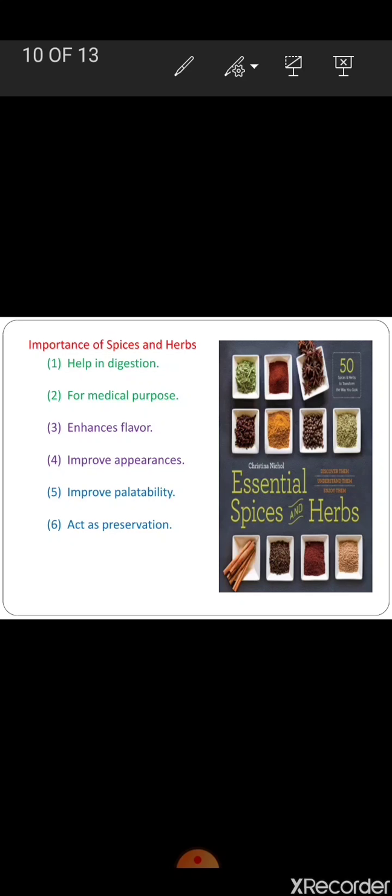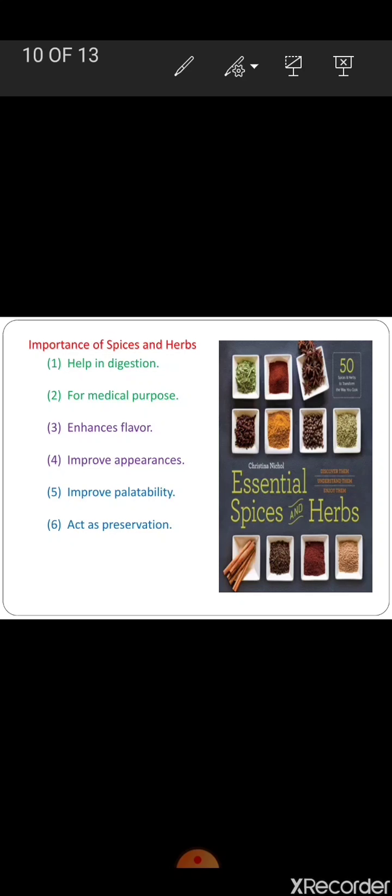Third one, enhance flavor. The flavor makes dishes more interesting. Monosodium glutamate is a flavor enhancer in meat and fish dishes. Cinnamon, bay leaf, nutmeg, saffron, pepper, cloves, etc. are also natural flavor-enhancing agents. Fourth one, improve the appearance.